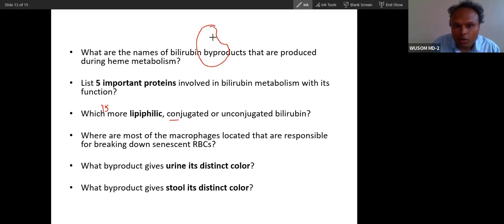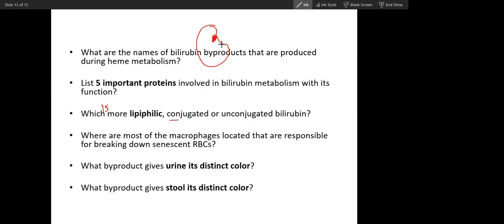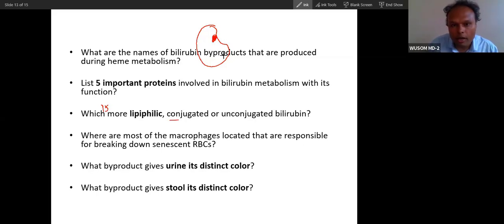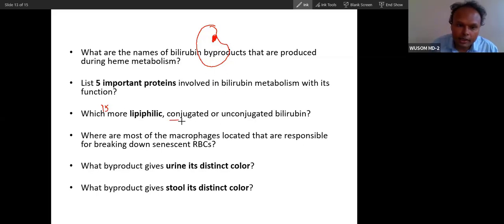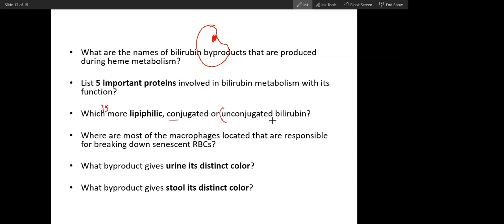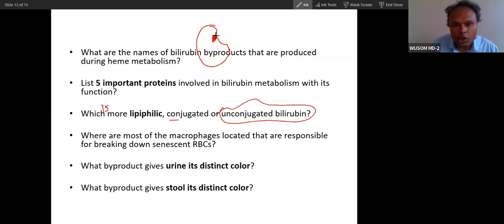Why is unconjugated bilirubin bound to albumin? Why is it not carried through the water medium of blood? Because it is insoluble in water and soluble in lipid. So unconjugated bilirubin is soluble in lipid, and that is why it is carried by albumin.